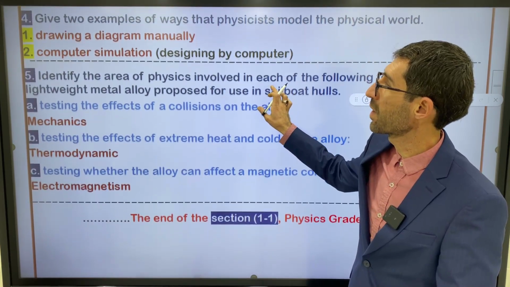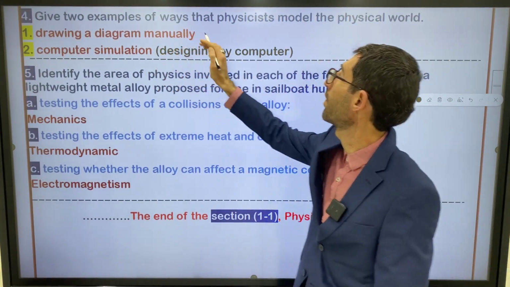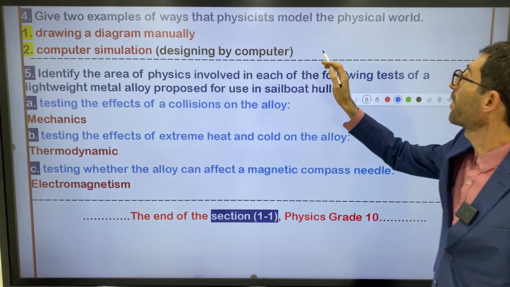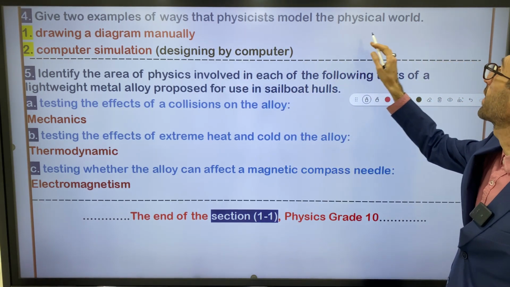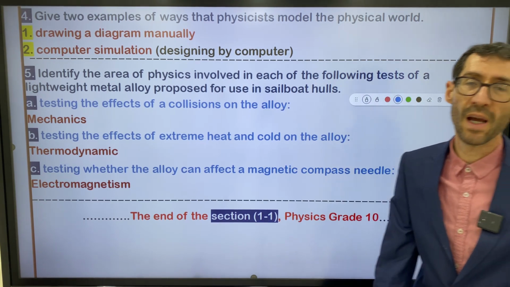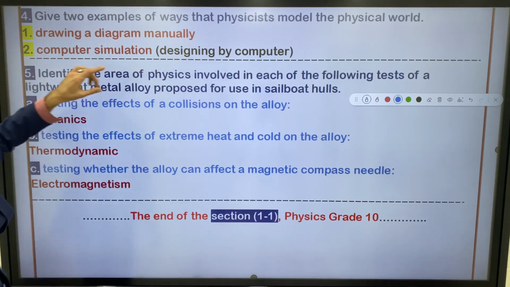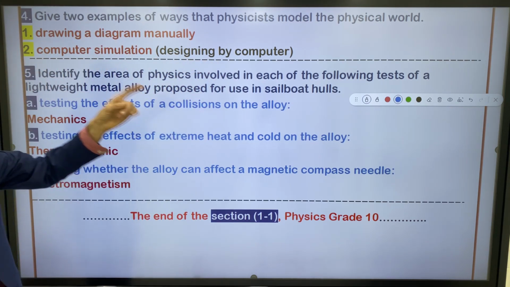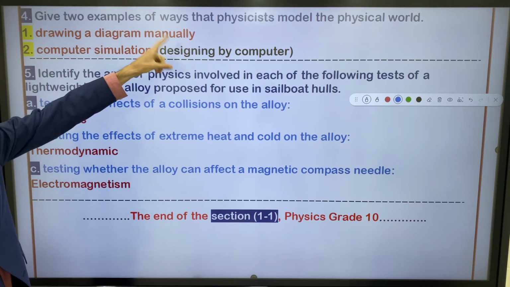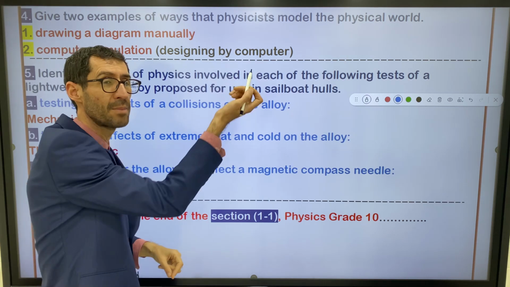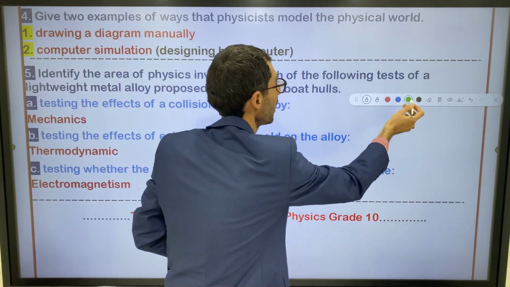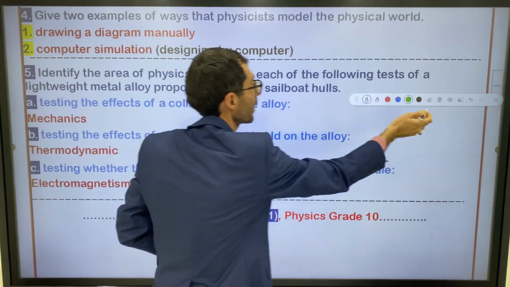Another question, question number 4, give 2 examples of ways that physicists model the physical world. We have 2 ways here for modeling the physical or natural phenomena. Drawing a diagram manually by hand, for example.